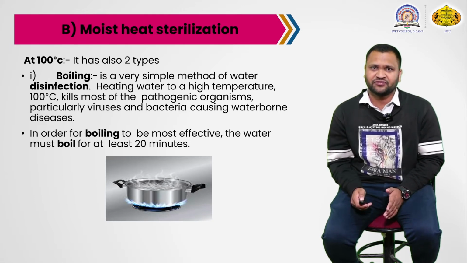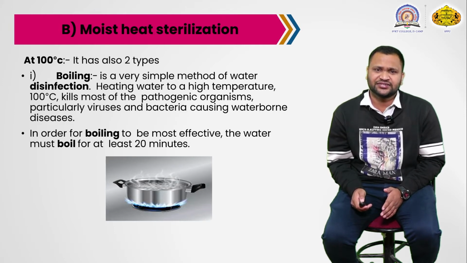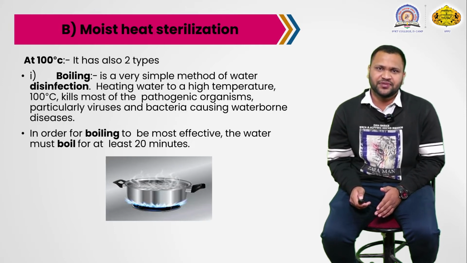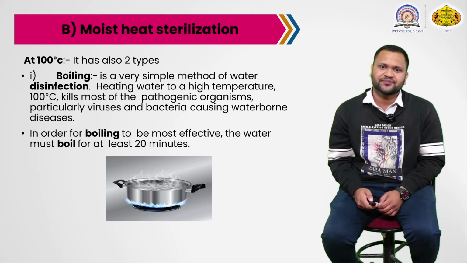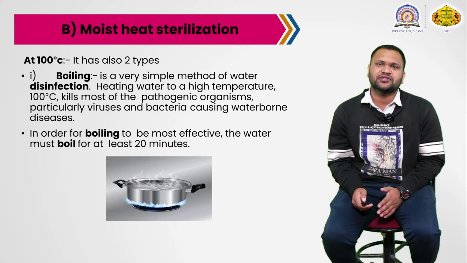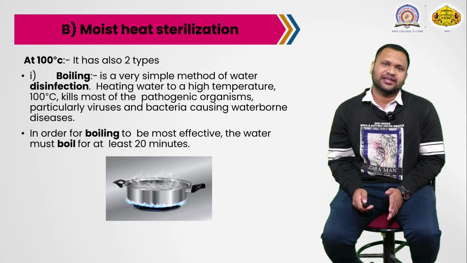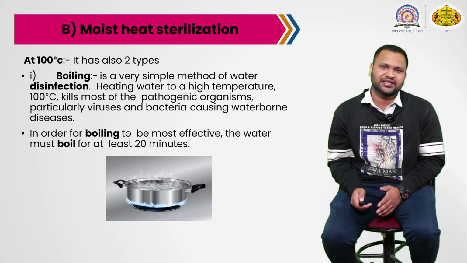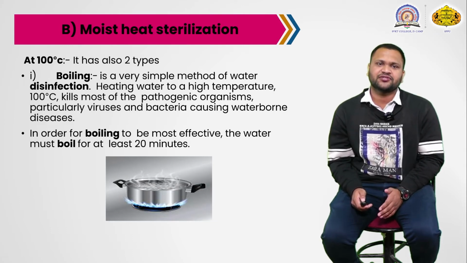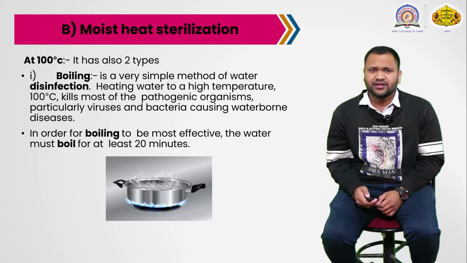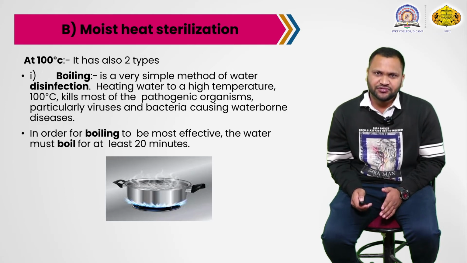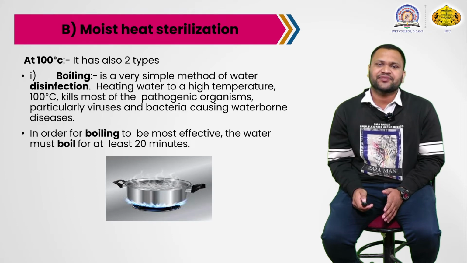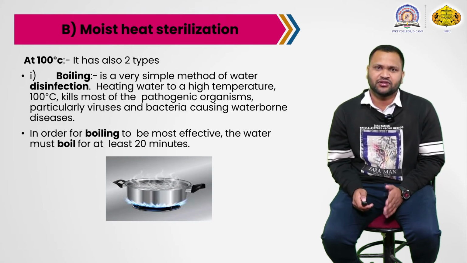So what is the purpose of boiling the water? It has microorganisms, so they should be killed or the number of microorganisms reduced. So it's a very simple method of water disinfection. Heating water to a high temperature at 100 degrees Celsius kills most of the pathogenic microorganisms, like viruses and some bacteria. Suppose water is contaminated, so we have to use this boiling technique. To be efficient, we should boil water for at least 20 minutes.